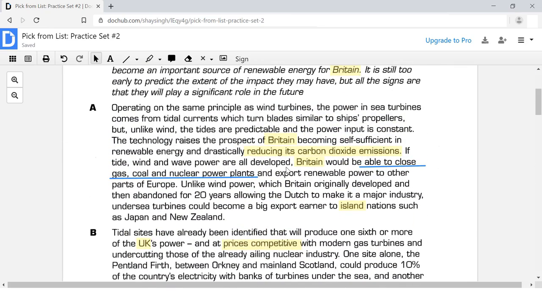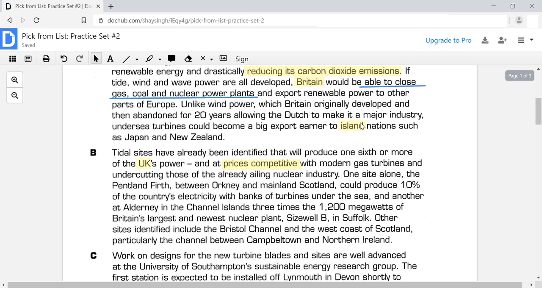Okay, now let us move on to our other keyword, which was island and coast. Let's see if we can find anything related to that. So let's read this sentence, starting from here perhaps. Unlike wind power, which Britain originally developed, so here the word Britain appears again, which Britain originally developed and then abandoned for 20 years, allowing the Dutch to make it a major industry, undersea turbines could become a big export earner to island nations such as Japan and New Zealand.